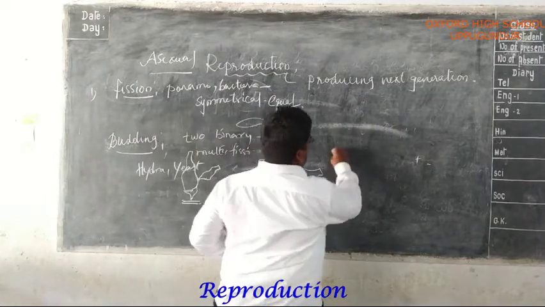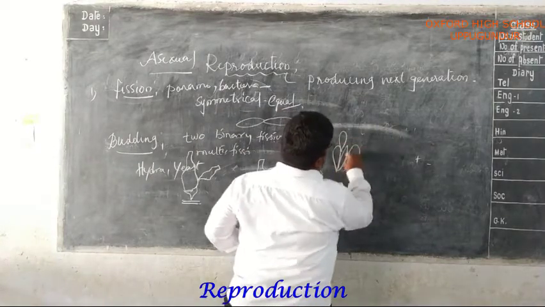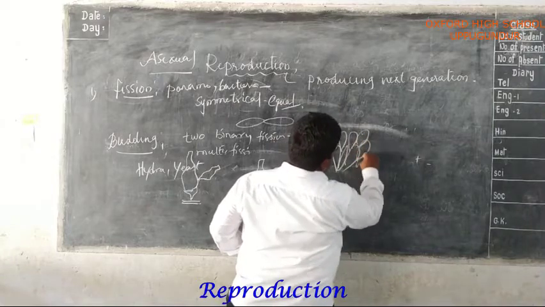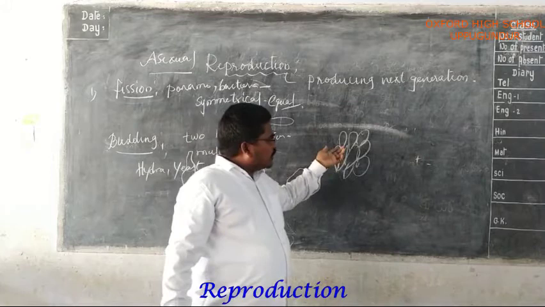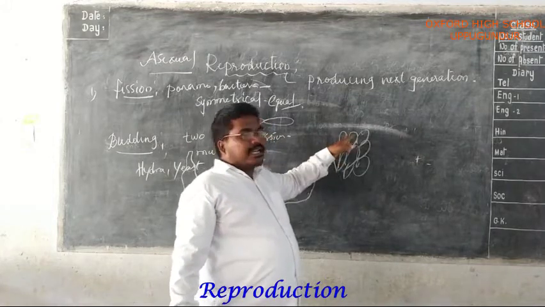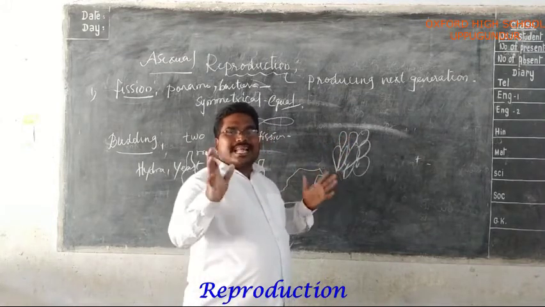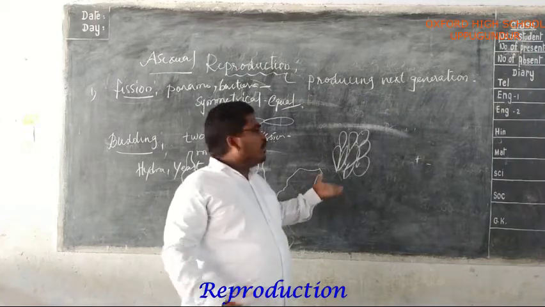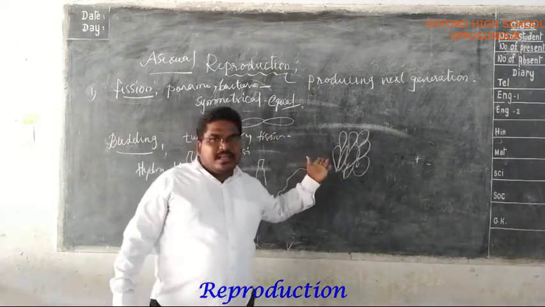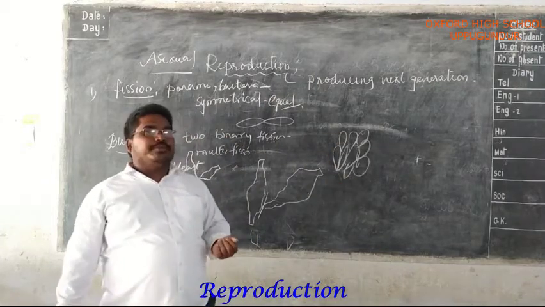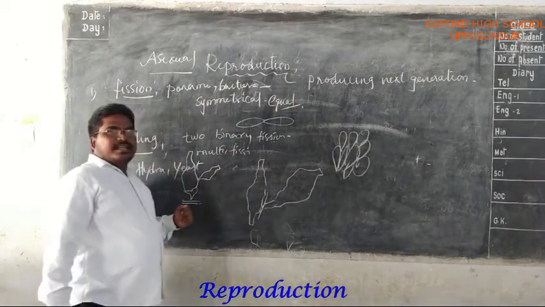For example, in the yeast you can see it like this in the textbook. A growth on the body as a bud grows to form nearly an identical copy of the parent. It is an exact copy of its parent. When it totally develops, it cuts itself from the parent and continues its life as an individual. Example, hydra and yeast.